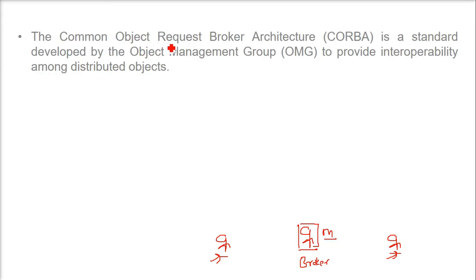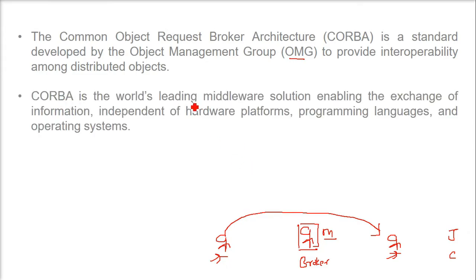The Common Object Request Broker Architecture is a standard developed by the Object Management Group, OMG, to provide interoperability among distributed objects. In Java and C++ we deal with objects, that is, instances of a class, and these are the objects we are talking about. So CORBA is the world's leading middleware solution, enabling the exchange of information independent of hardware platform,